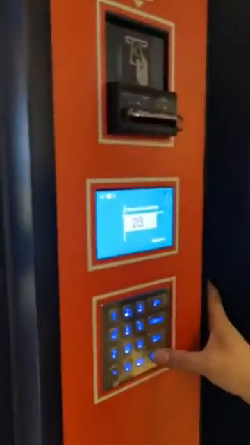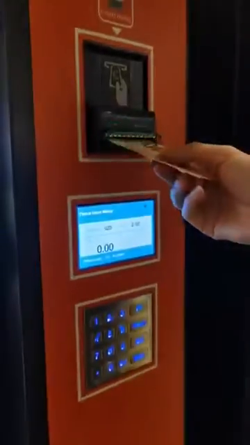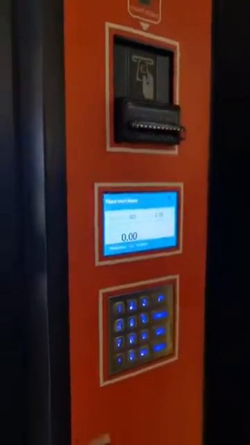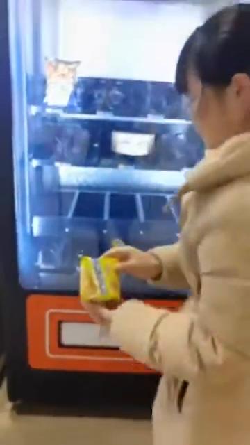And then we can try 23. As we didn't set 23, now you can buy it directly. 23. Yeah, so it isn't controlled by the age. Yeah, take out the products. Okay, thank you.